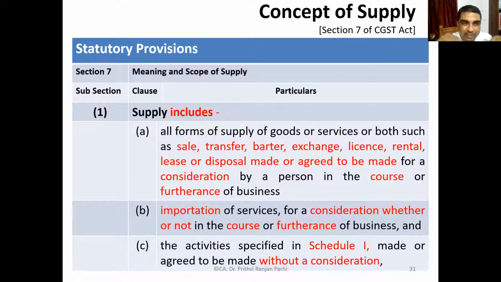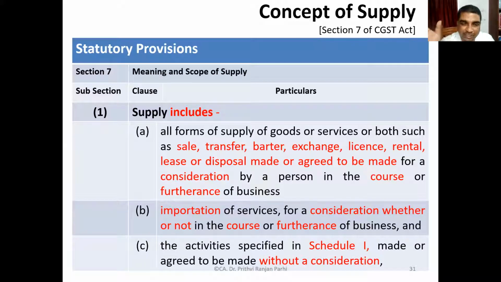Now you see the next part, part B of the definition. It says supply also includes importation of services for a consideration, whether or not in the course or furtherance of business. That means when services are imported, it will be treated as supply, whether or not it is in the course or furtherance of business. Even if it is not in the course or furtherance of business, if services are for consideration, still it will be treated as supply.